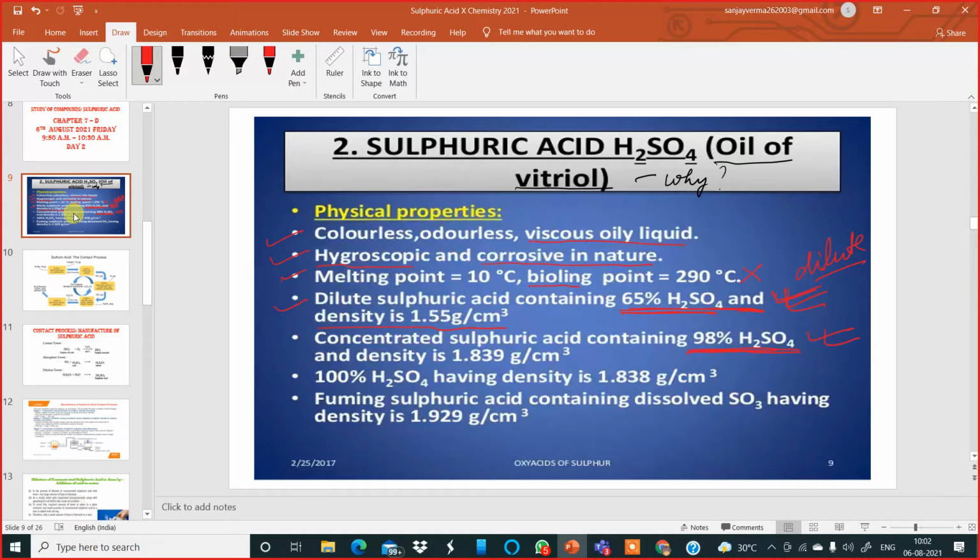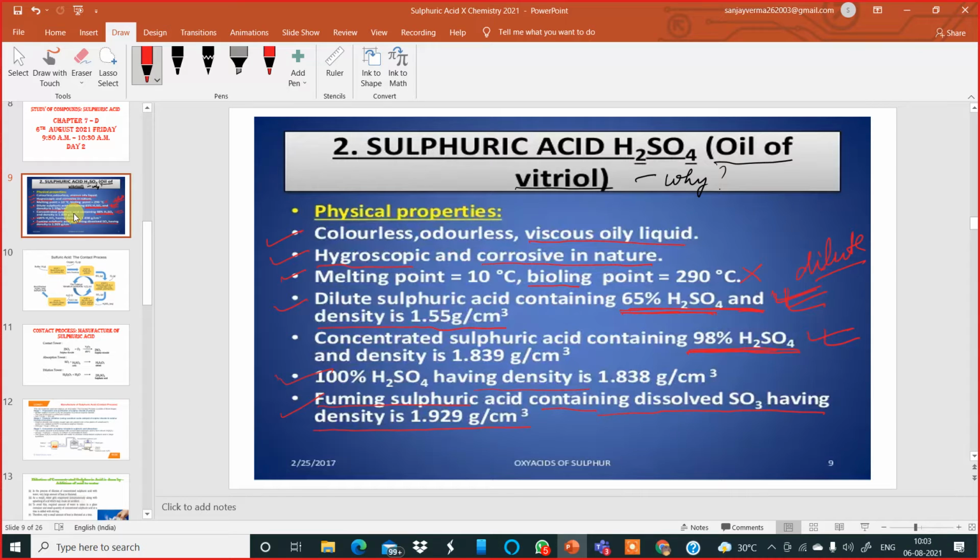Its density is higher, 1.839 grams per cubic centimeter. If you have 100% sulfuric acid, it has a density of 1.838 grams per cubic centimeter, almost similar. Then the last point: fuming sulfuric acid, containing dissolved sulfur trioxide, has a density of 1.929 grams per cubic centimeter. That is fuming sulfuric acid.